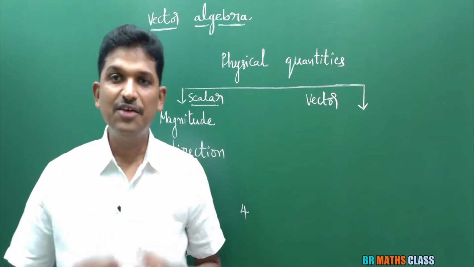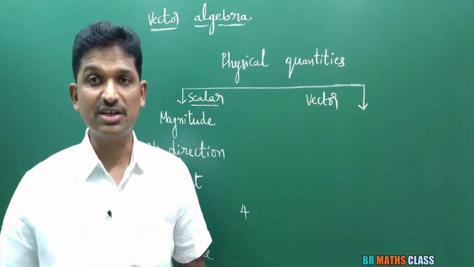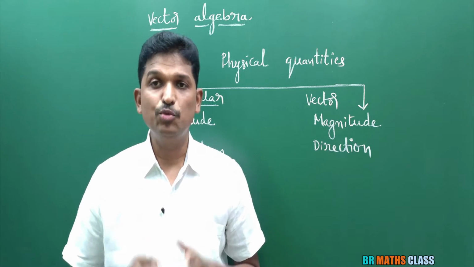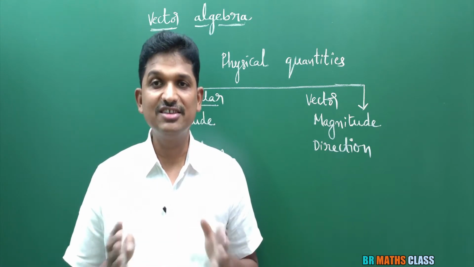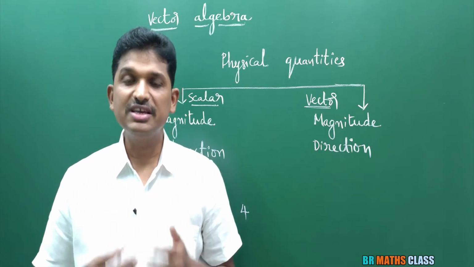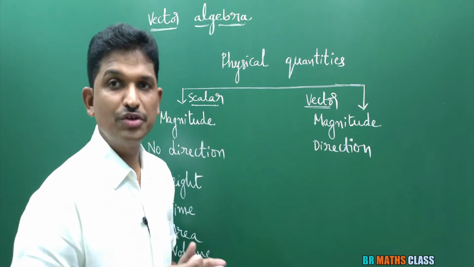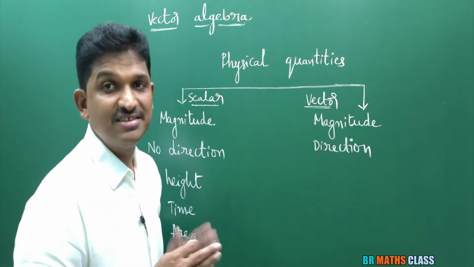What is vector? A physical quantity which is having both magnitude as well as direction. A physical quantity which is having both magnitude and direction is known as vector. For example, force. Force is a vector quantity. I'll try to explain this. To explain that force is a vector quantity, I'll consider a table.